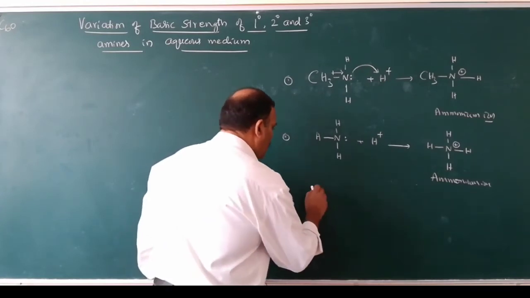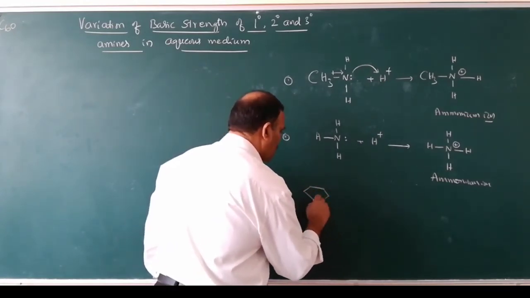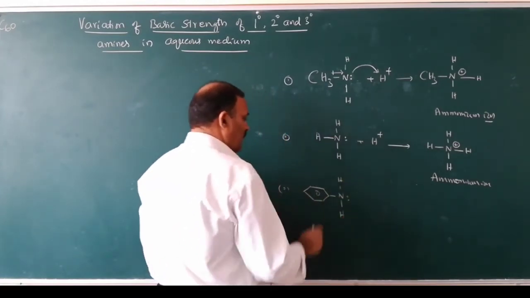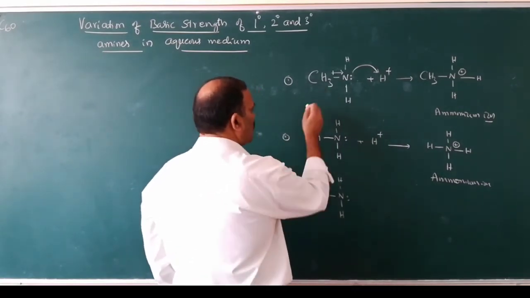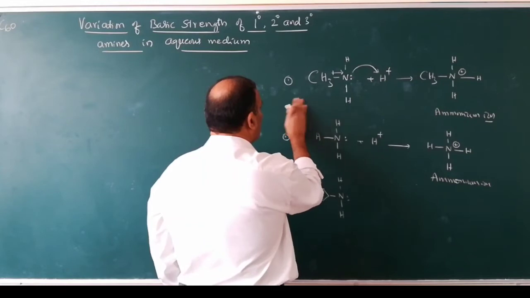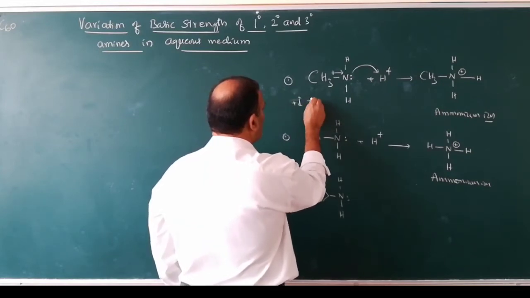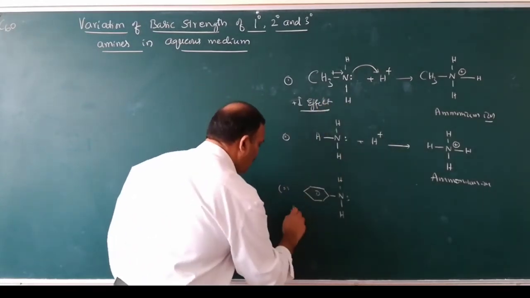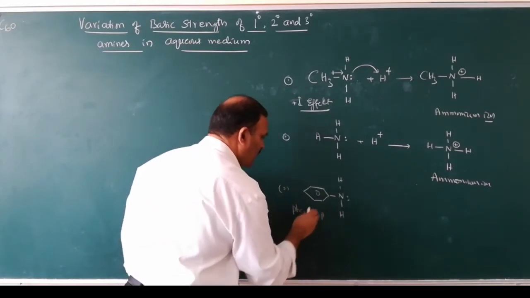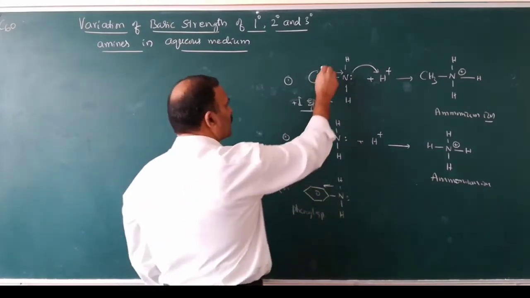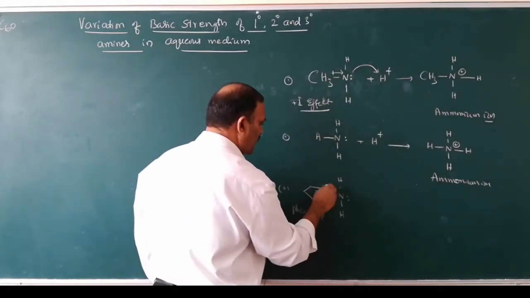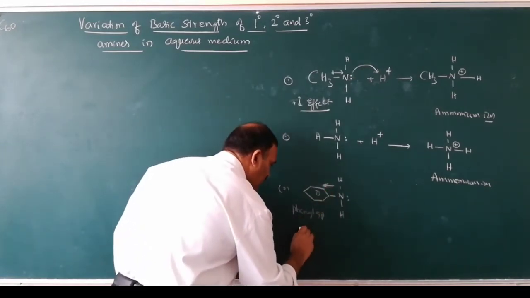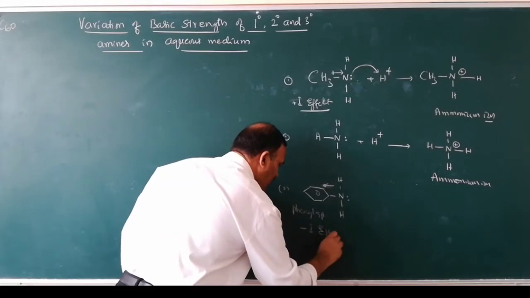Now when compared to phenylamine or aniline, so this one is aniline, this is the phenyl group, this is the methyl group. The methyl group is an electron releasing group, here it is the positive I effect. Here it is the phenyl group. The phenyl group is an electron withdrawing group, whereas the methyl group is an electron releasing group. Because of resonance, this effect is known as the minus I effect.